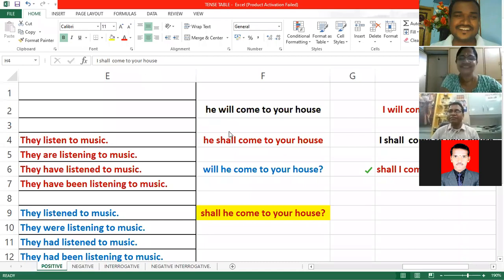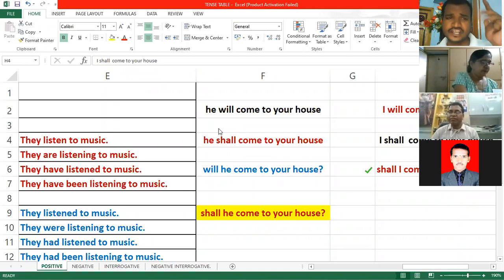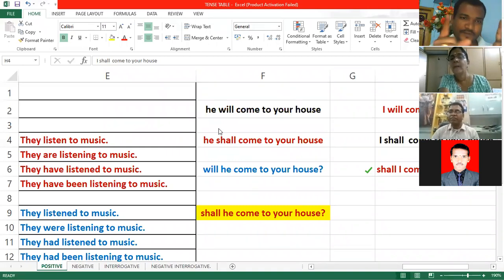So for the first person, if you use "I will", 50-50 chances. You may do it, you may not be able to do it. "I shall" means definitely. For all other persons, we, he, she, it, they, you, it is exactly the opposite. For the first person singular, "I shall" means 100%, damn sure.